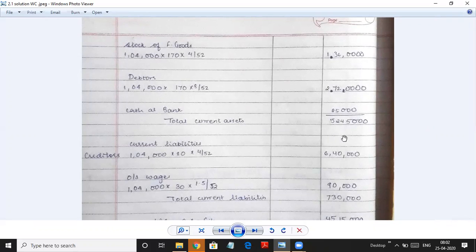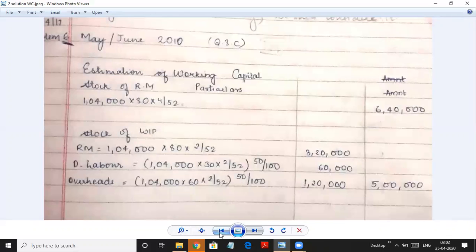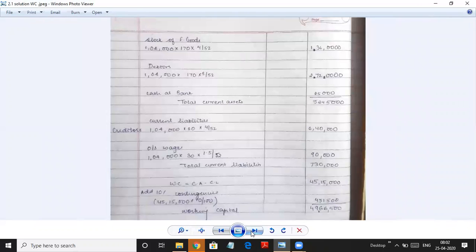Total current assets you get 52,45,000. When you add all the things, that is your raw material, your work in progress, finished goods and debtors and cash. When you add everything, you get 52,35,000 as current asset. From this, we have to minus current liabilities.